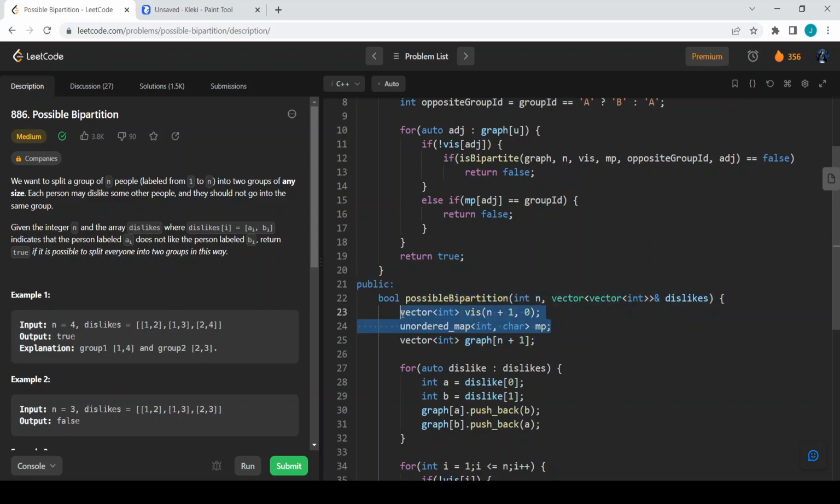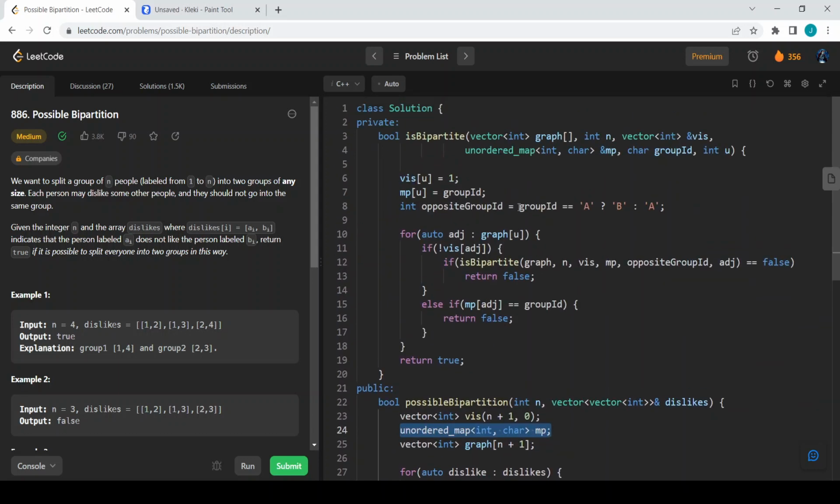We can reduce these two vectors into a single visited vector, and have an integer variable denoting 0 or 1 as group A or group B respectively, and we can eliminate this unordered map as well. But for simplicity and better understanding, I have used a map here, so that it is easy to understand what the group ID is and what the opposite group ID is and so on. So I hope you understand this problem using the DFS solution.